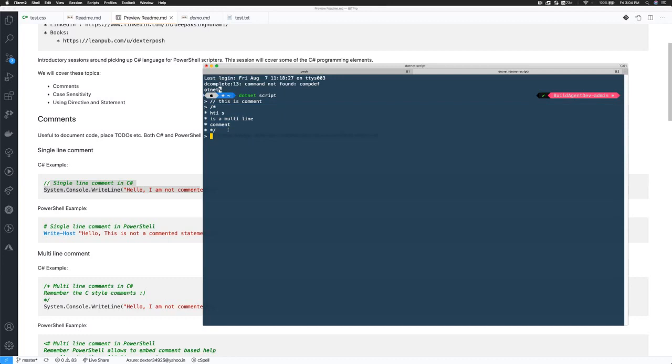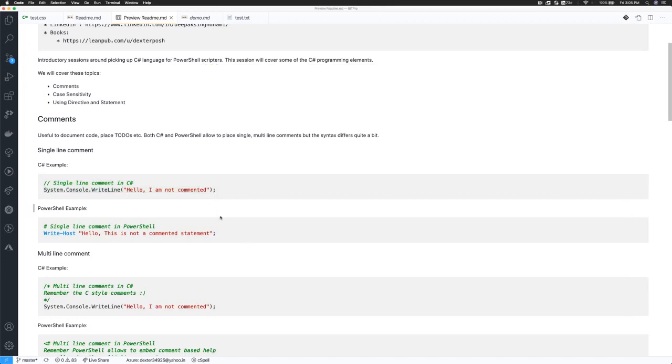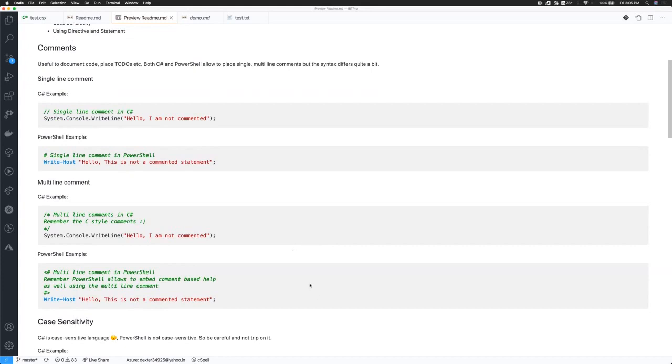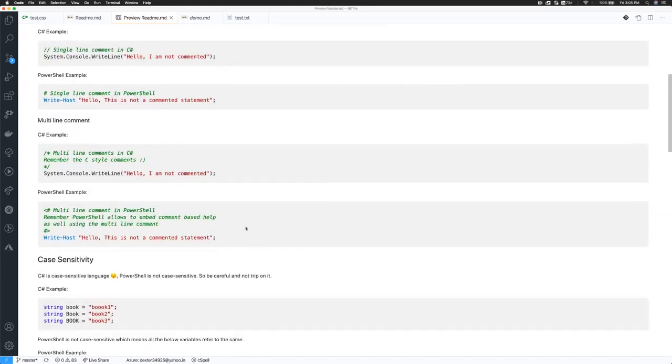But if you are already using PowerShell, you know in PowerShell comments start with the hash character or the pound character. So this is a comment, and if you wanted to write multi-line comments, it starts with an angular bracket and a hash, and then you could write the multi-line comments, and you close it with a hash and angular bracket. Just bear in mind that both languages do support single line and multi-line comments, but the way to declare them is different.